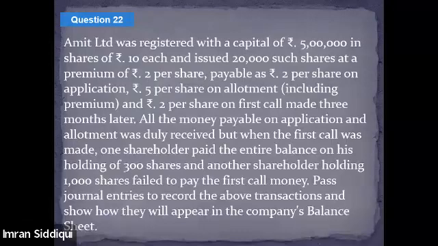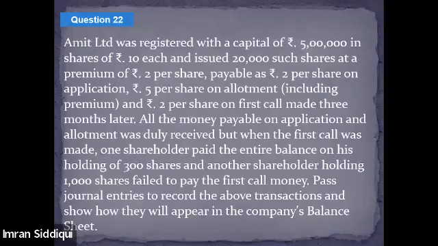It says Amit Limited was registered with a capital of rupees 5 lakh in shares of rupees 10 each and issued 20,000 such shares at a premium of 2 per share, payable as rupees 2 per share on application, 5 per share on allotment, and 2 per share on first call made 3 months later.